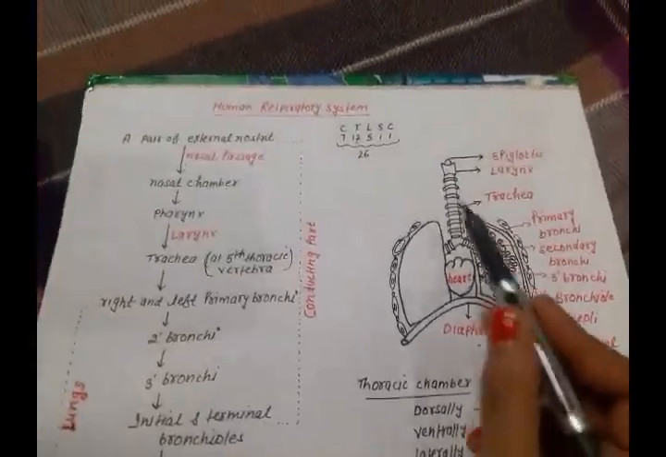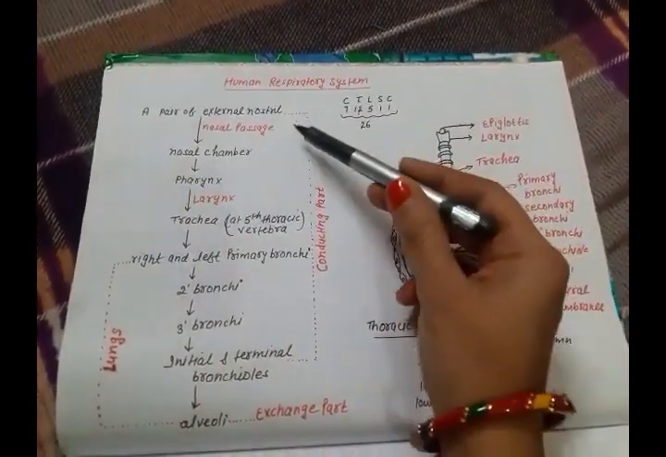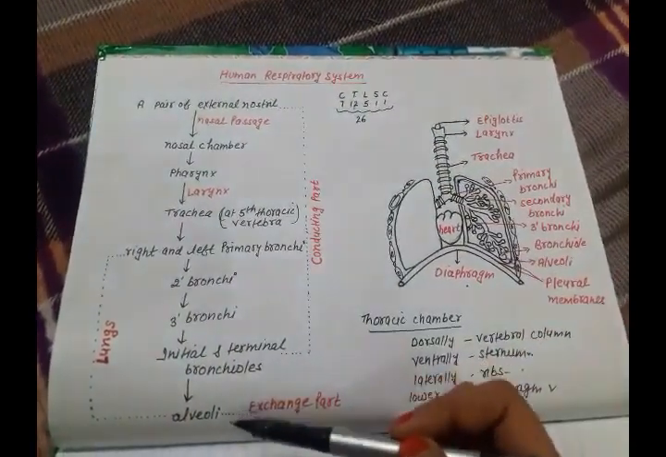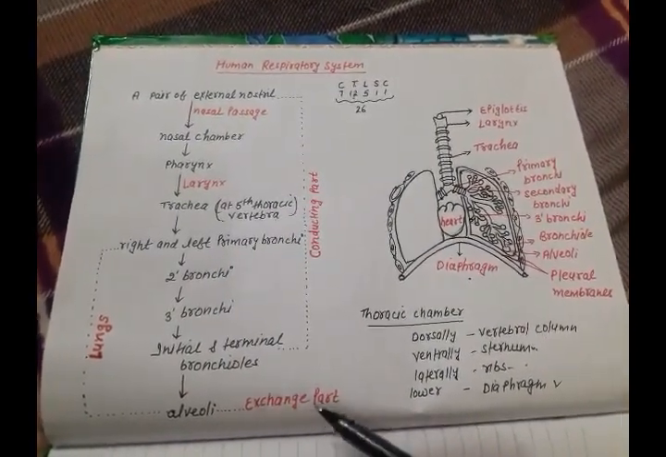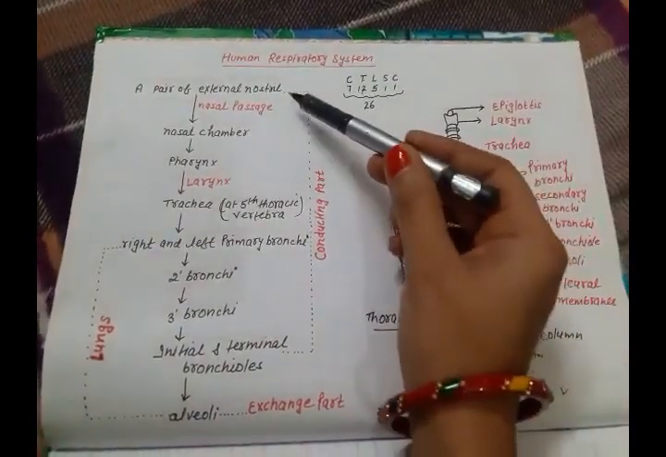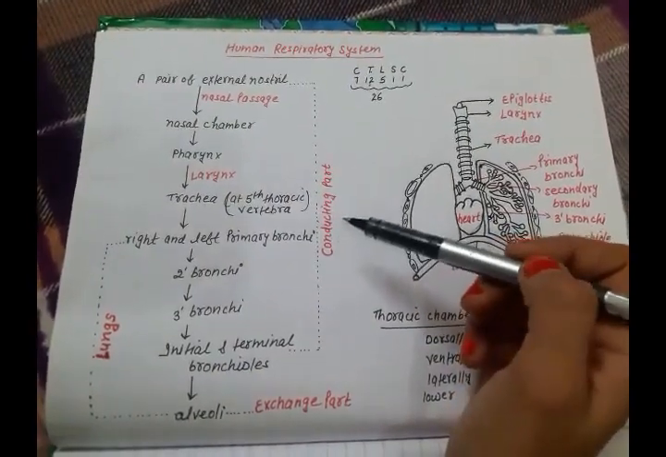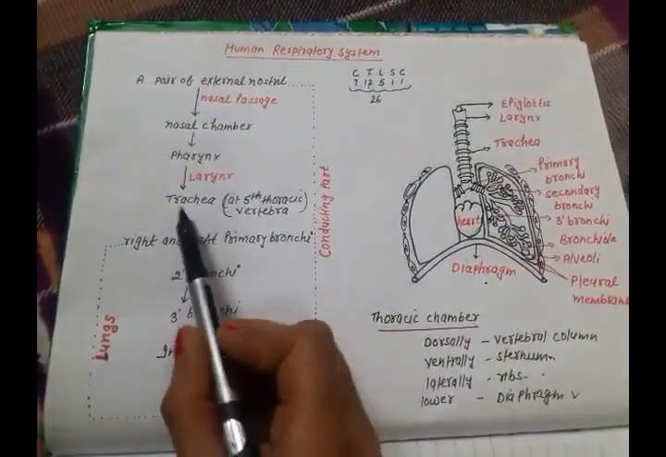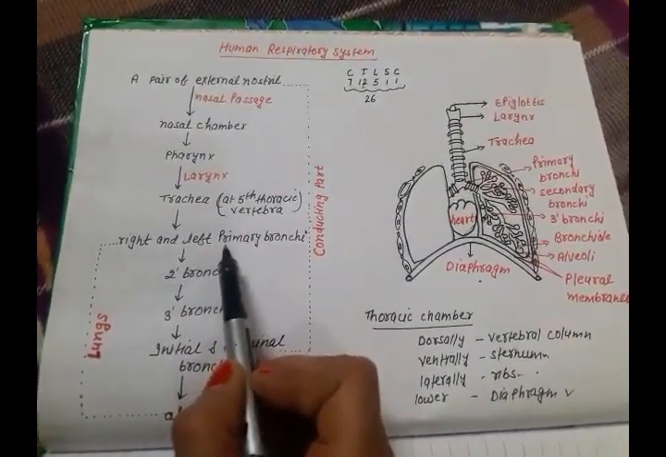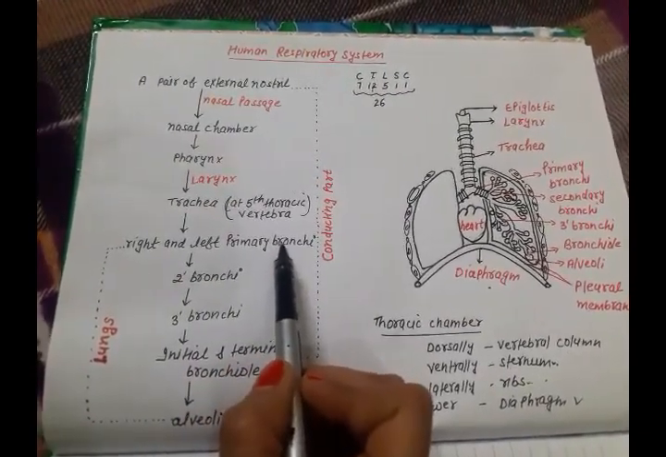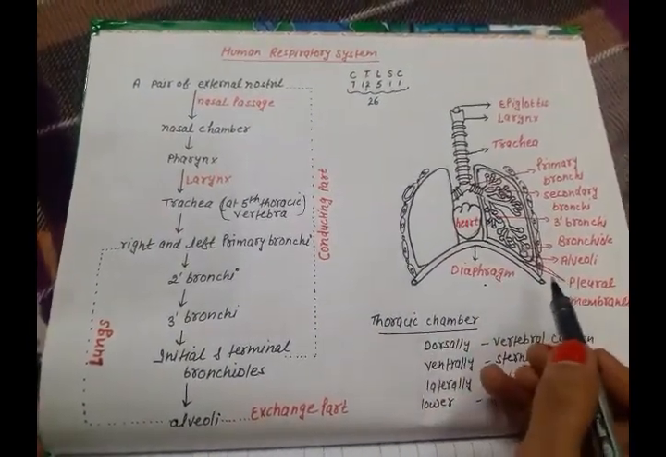So this was all about the human respiratory system, which starts with the nostril and extends up to the alveoli. Alveoli is the exchange part, that is the actual site of diffusion of O2 and CO2, and from the external nostril to the bronchioles is the conducting part. And the important thing is that the trachea, when it reaches the 5th thoracic vertebra, divides into right and left primary bronchi. And lungs are situated in the thoracic chamber or cavity.